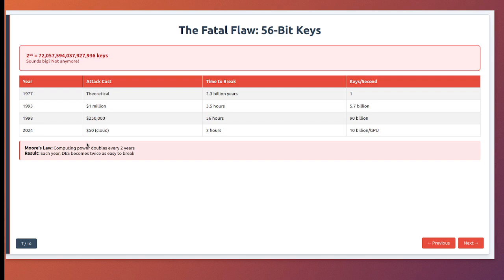But look at the timeline. By 1993, Michael Wiener designed, but did not build, a $1 million machine that could break DES in 3.5 hours. By 1998, Deep Crack actually did it in 56 hours for just $250,000. The cost per key tried had plummeted.